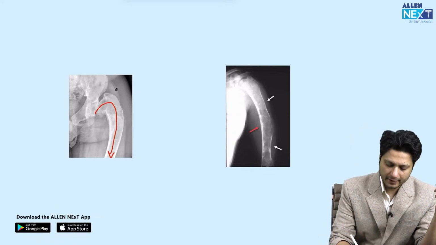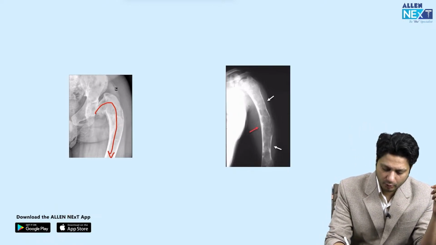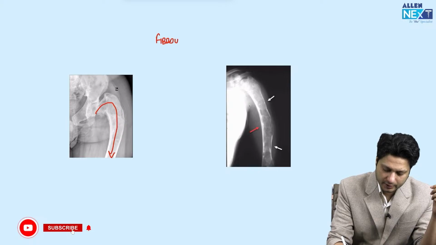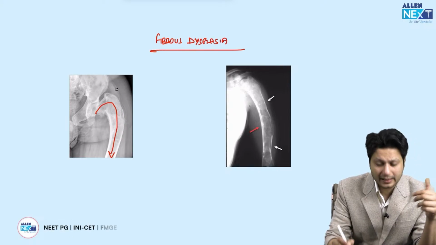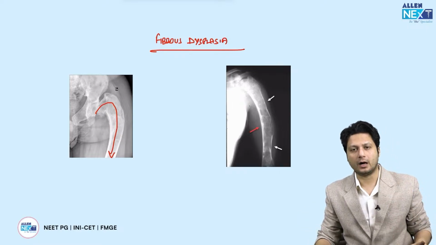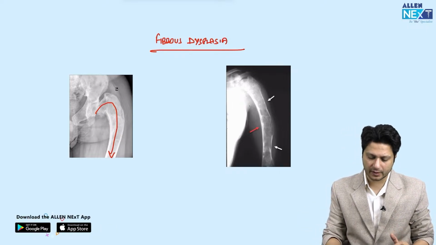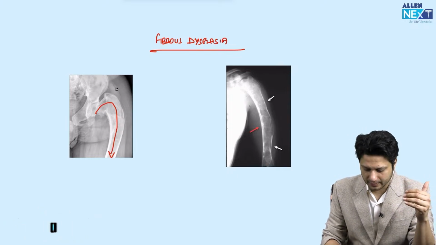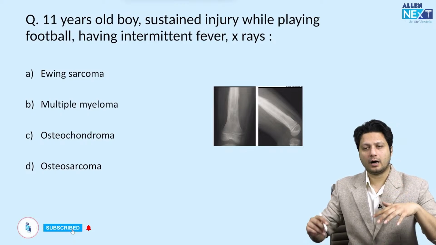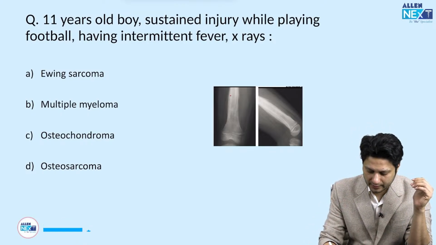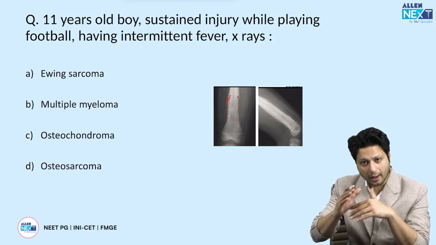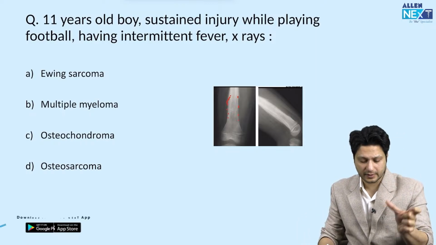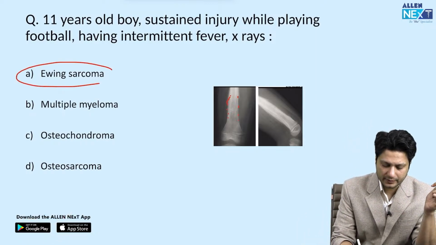Then again, a Shepherd's crook deformity, where the femur is typically bent as if you are seeing the stick of a shepherd, as well as the ground glass appearance, both of them go in favor of fibrous dysplasia. So, fibrous dysplasia related questions are very imminent, there is no problem in identifying these X-rays. Just on the basis of its identification, you can mark the correct answer. Similarly, a periosteal reaction seen in the form of a tumor along the long bone, that means diaphyseal involvement, then Ewing sarcoma is the answer for this question.